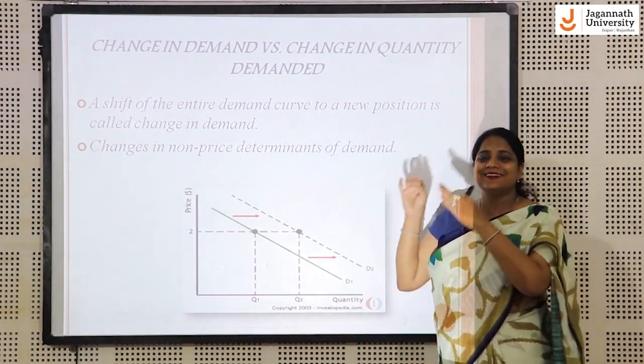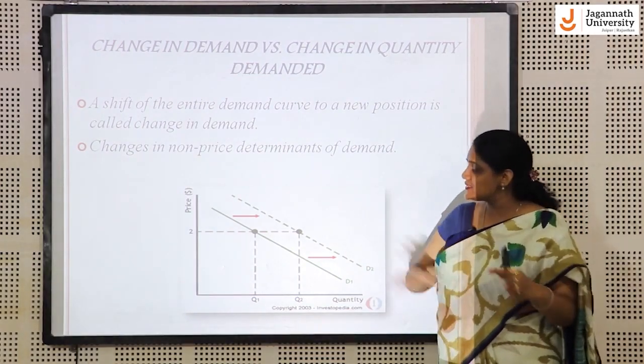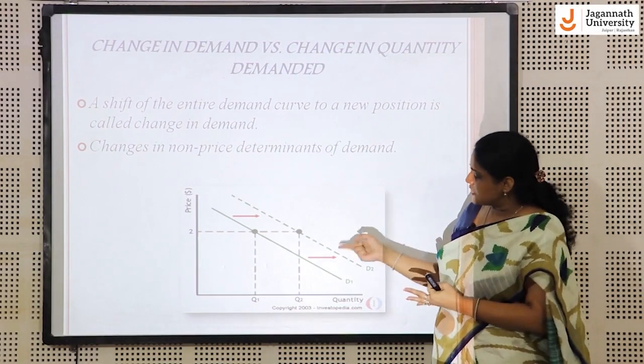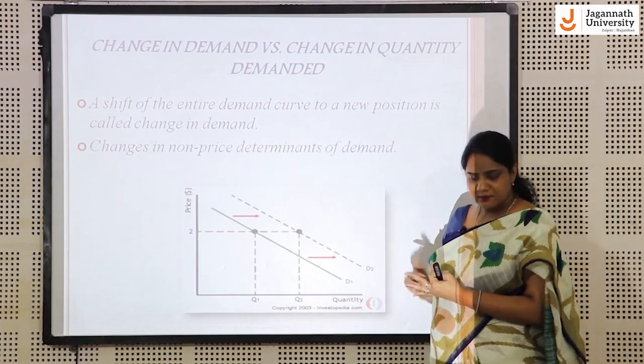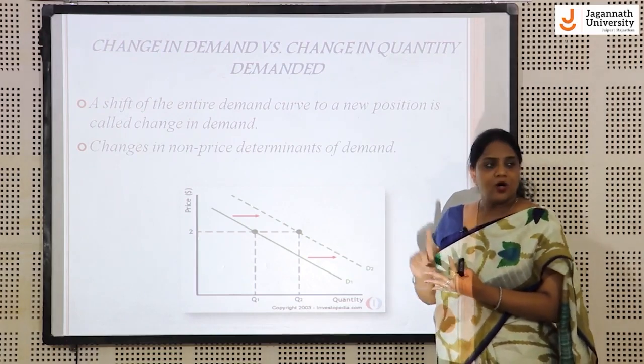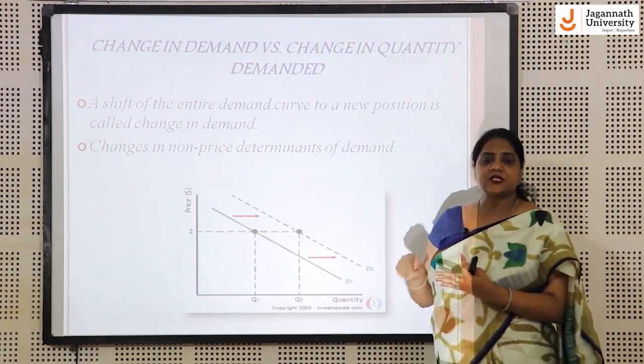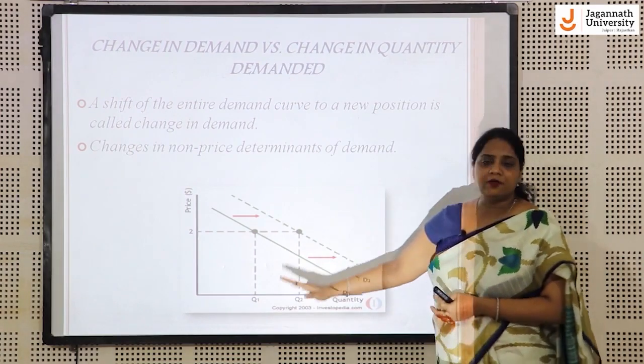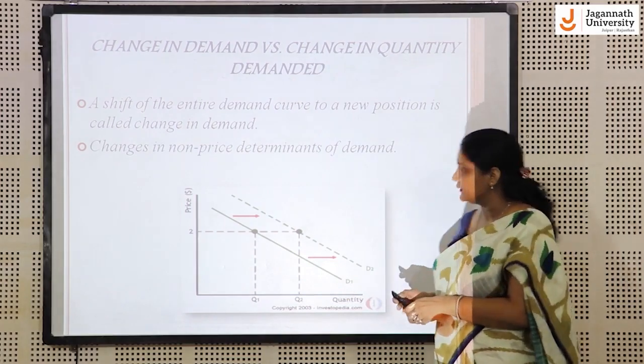If the demand for the product is changing due to other factors like income of the consumer, future expectation, taste and preference, then the demand curve will shift upwards or downwards. Then it is called a change in demand.